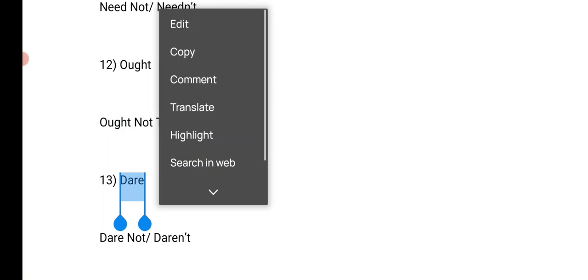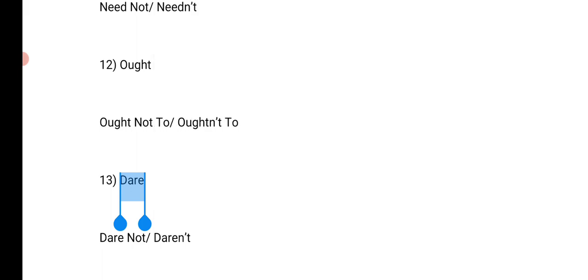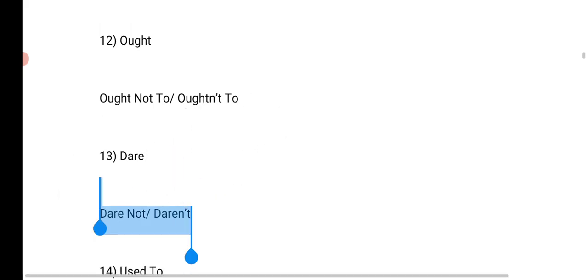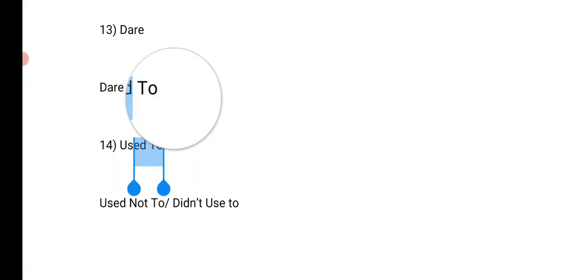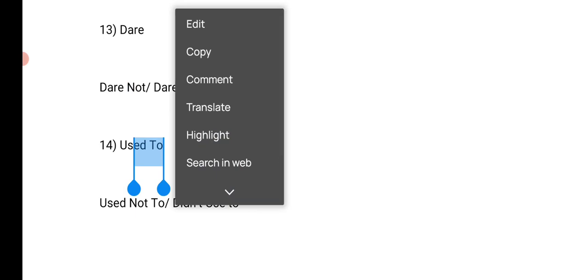And there is also one of the modals, dare, which means you do this when you are challenging someone to do something. And dare not is the negative form. Used to is for when, suppose, we talk about a habit.